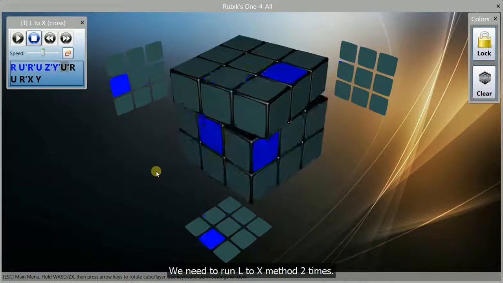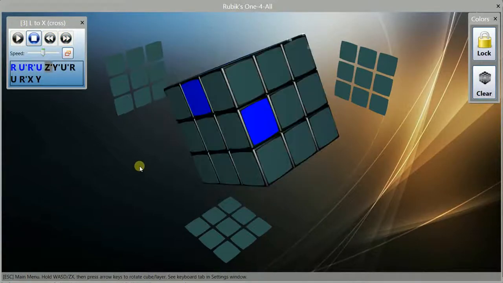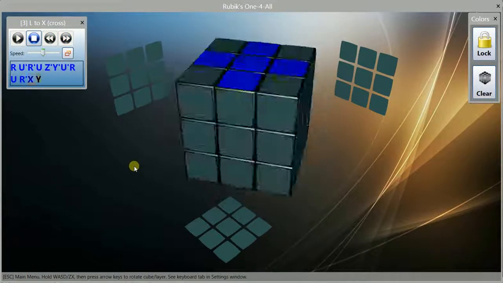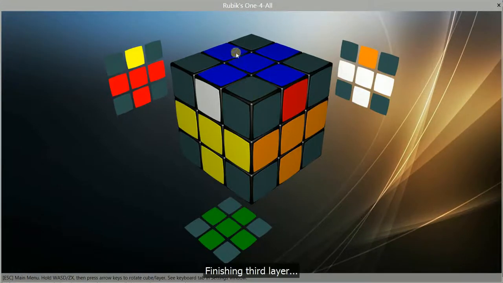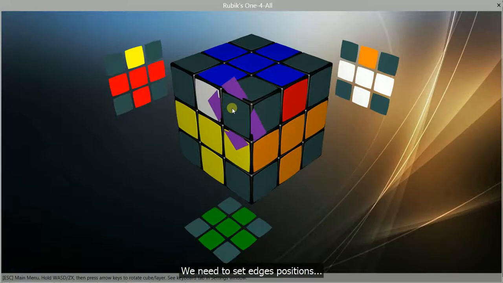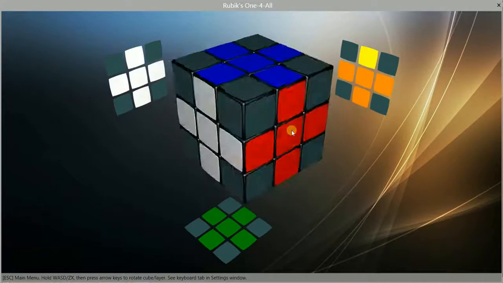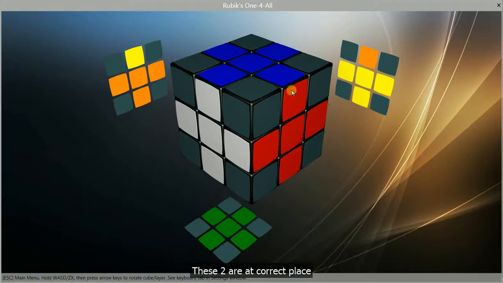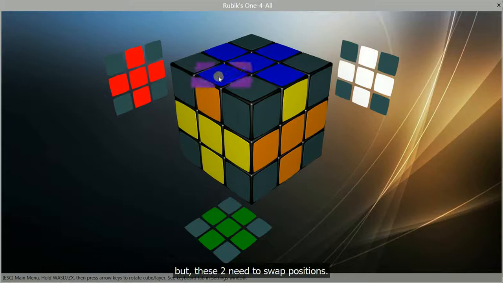We need to run L2X method 2 times. And again. Finishing third layer. We have cross. We need to set edges positions. These 2 are at correct place. But, these 2 need to swap positions.